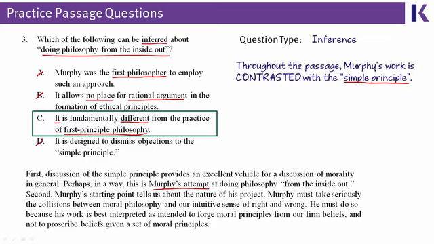Answer choice D says that Murphy, in this case, is designed to dismiss objections. Dismissing objections would mean that you're getting rid of negative sentiment, meaning you actually like something. So choice D, in other words, says Murphy likes the simple principle. That's the exact opposite of what the author says. The author says Murphy's the opposite of the simple principle.